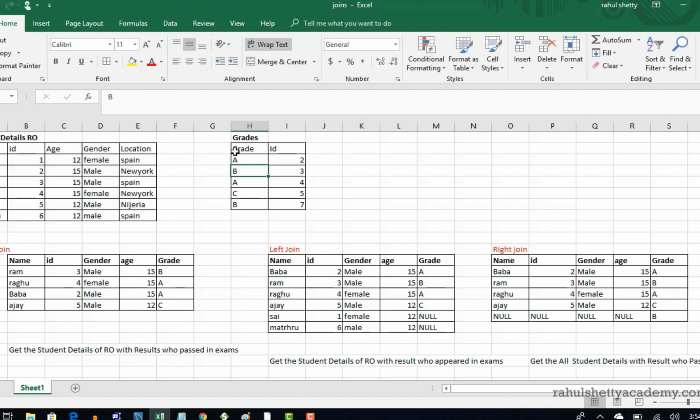So that's where you can find a relation between the grades result table and your own student details of your organization. So these are two different tables: this is what you have in your organization, and this is what the board exam organization gave you. All right.